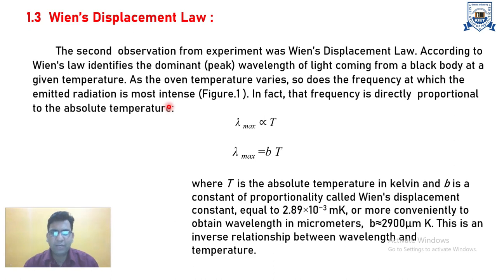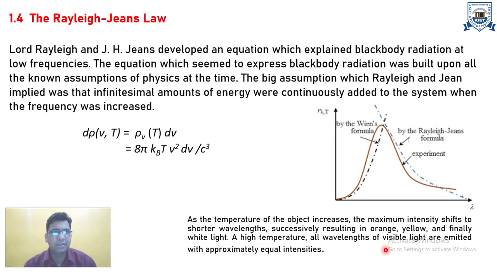As we see in figure number 1, we can say lambda maximum is inversely proportional to the temperature, with a constant parameter b, called Wien's constant, where the value is 2.89 times 10 to the power minus 3 meter Kelvin, and more conventionally in micrometers, that is 2900 micrometer Kelvin. This is the inverse relation between wavelength and temperature.